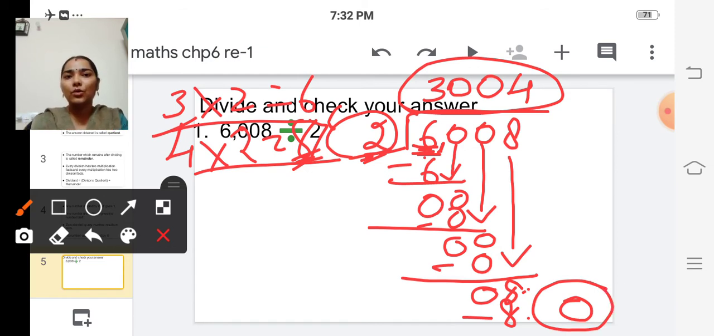Okay, now we are going to check the answer. How to check? Divisor into quotient plus remainder is equal to dividend. If we get the dividend, then our answer is correct. Okay, shall we check?